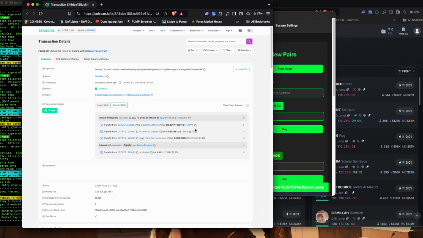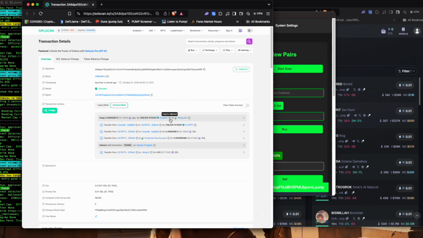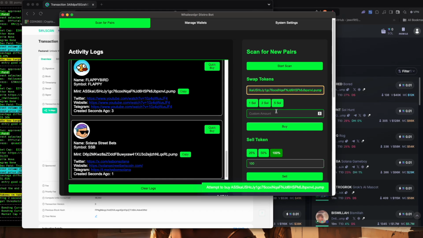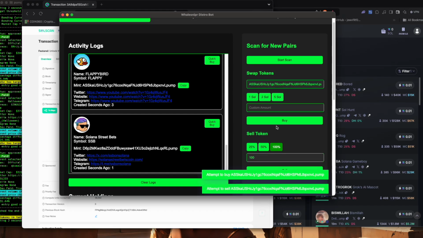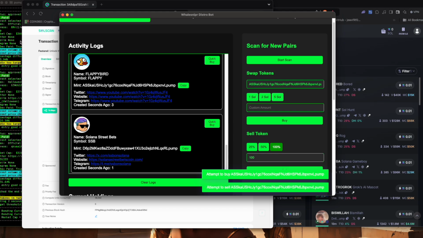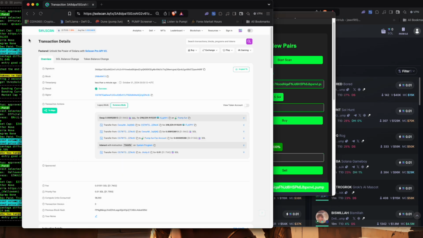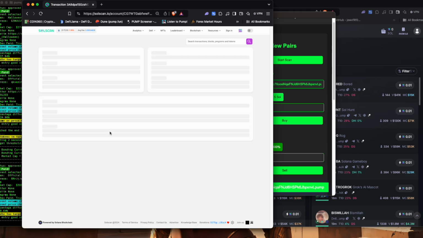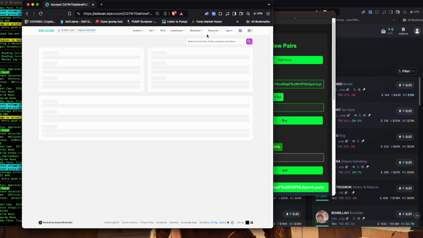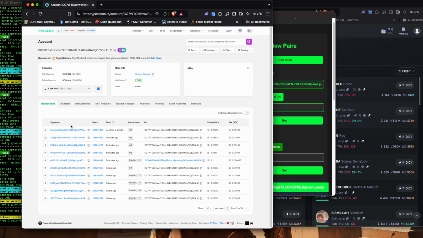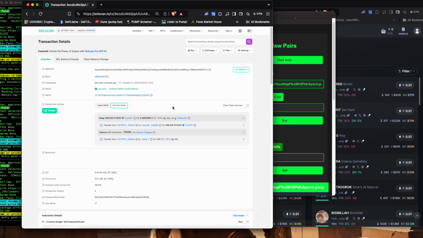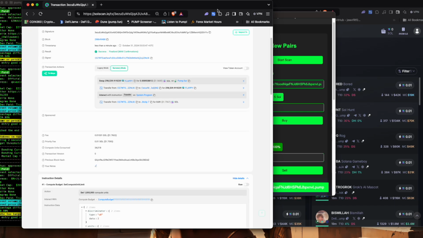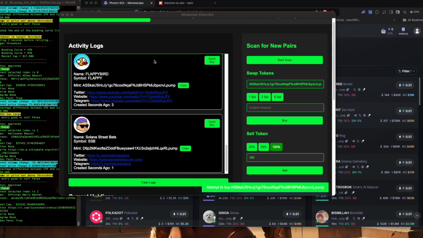Let's say I wanted to sell this, so I could just copy the address here, and I can come here and sell 100%. So click that to sell 100%, and I can confirm this by going to my wallet. There we go, there we have the sell. It just came through and confirmed. So that's buy and sell, quick buy and quick sell like that.